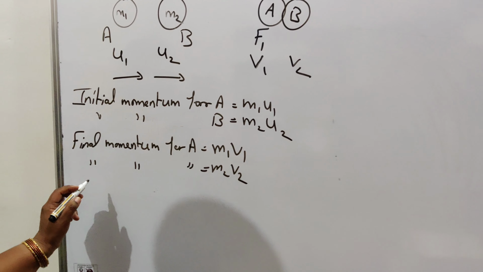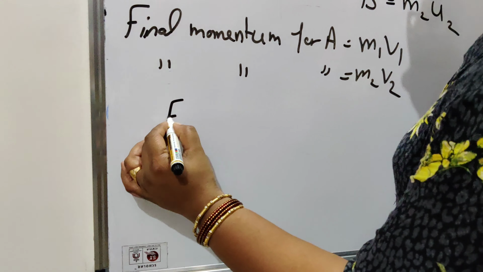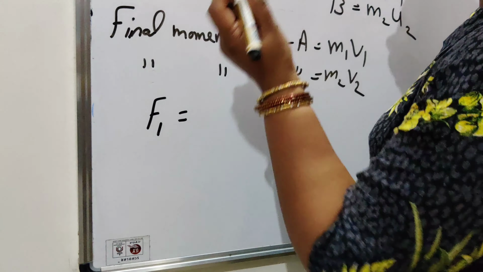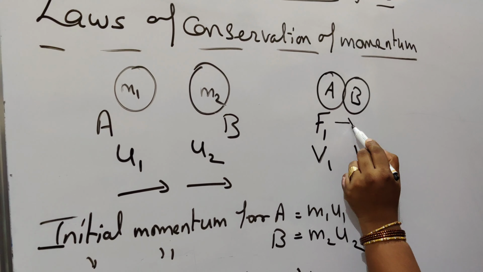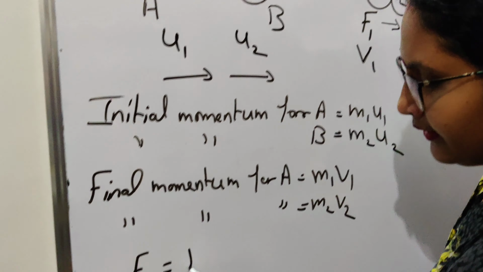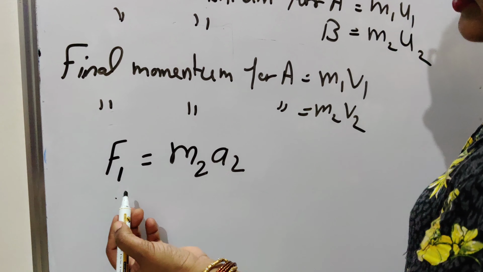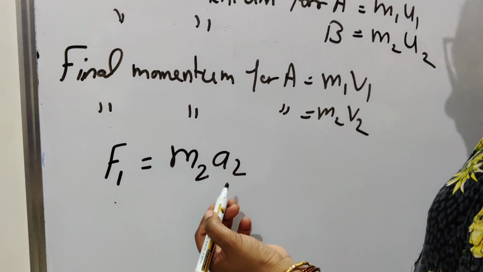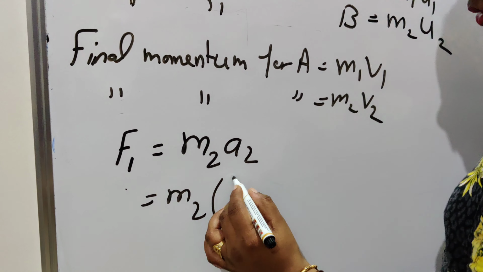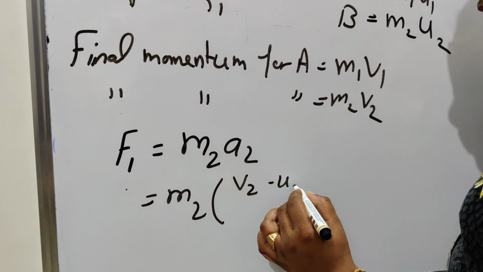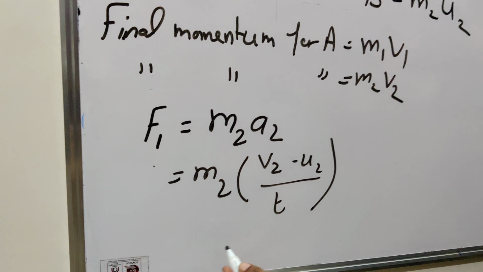Now, when force F1 is applied on object B, its formula will be m2 a2. Why? Because force F1 is exerted on object B. So m2 a2, where a2 means (v2 minus u2) upon t, the change in velocity.